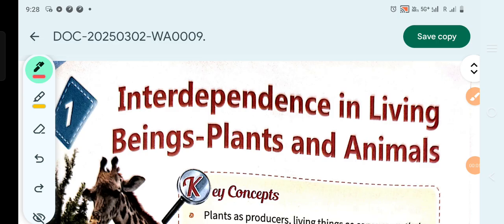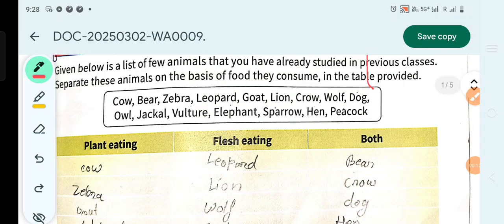Today we are going to do the next part of interdependence in living beings, plants, and animals.